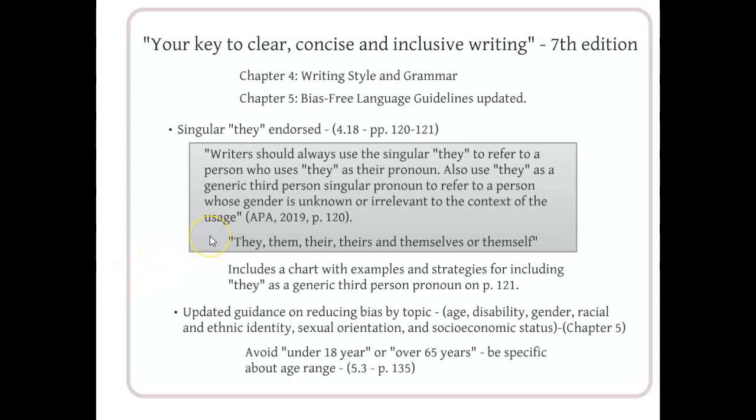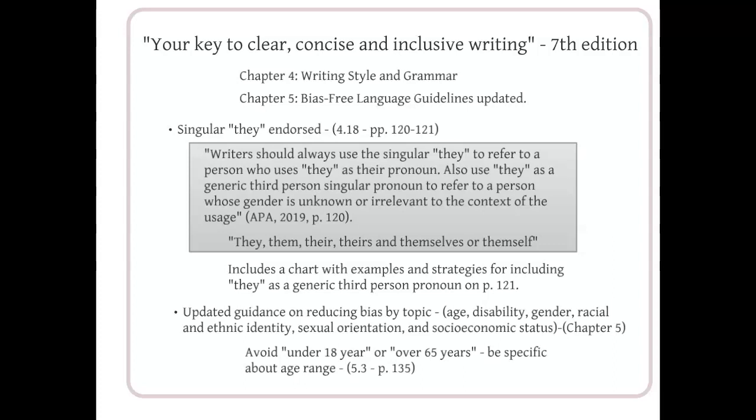I'm going to go ahead and read this out because I think they articulate it so nicely. Writers should always use the singular they to refer to a person who uses they as their pronoun. Also use they as the generic third person singular pronoun to refer to a person whose gender is unknown or irrelevant to the context of the usage. So it is acceptable to use they, them, their, theirs, themselves, or themself. What I also really enjoy about the new manual is on page 121, they include a chart with some examples and strategies for including they as a generic third-person pronoun.